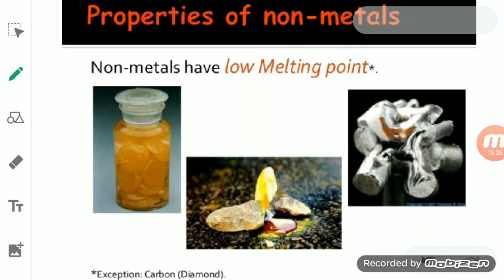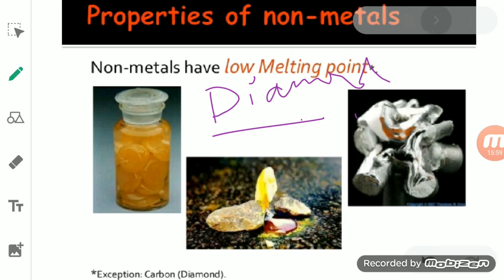Again, an exception is there, and that is graphite, or we can say diamond. Diamond has a very high melting point. Since diamond is the hardest substance known, it needs more temperature to melt or vaporize. So diamond is an exception which has a very high melting and boiling point.